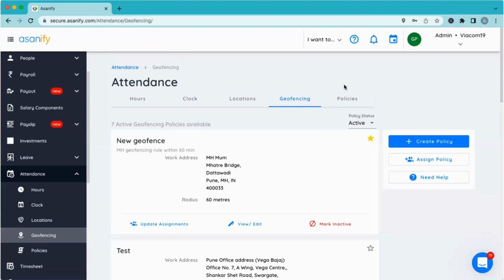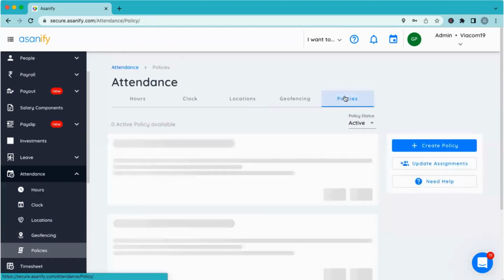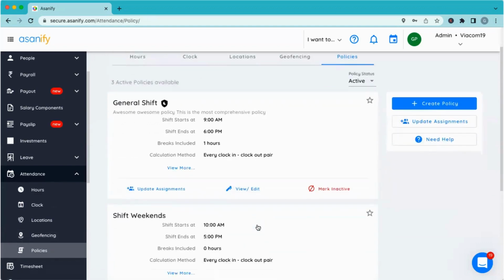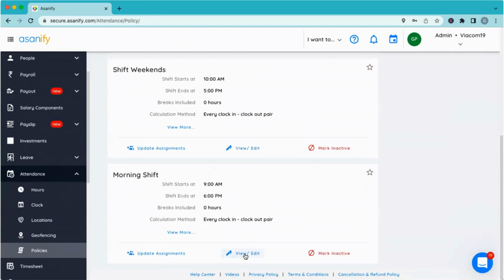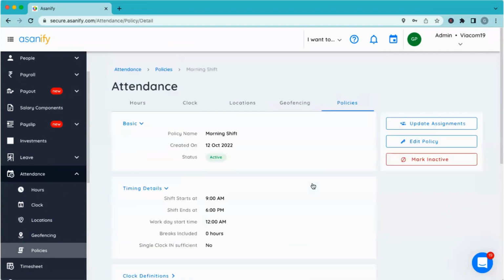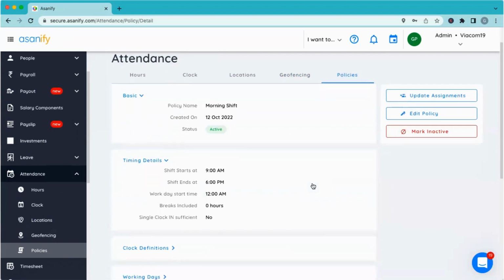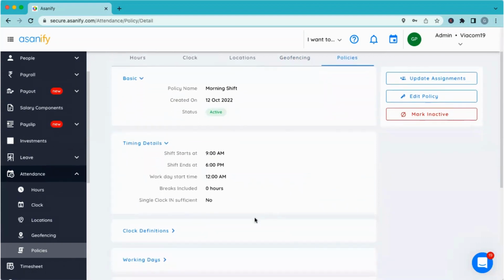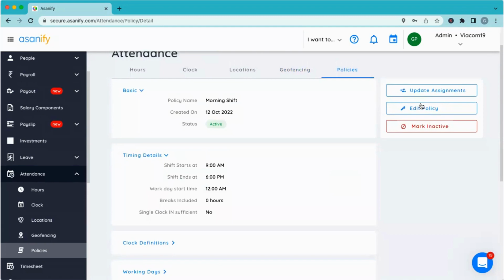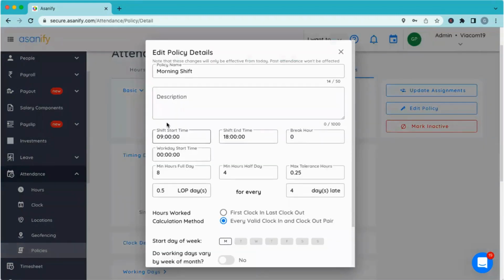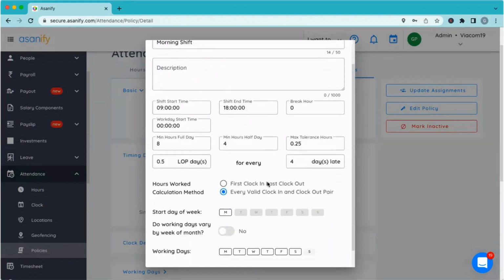Of course. Yeah. So what you can do in Bima is, I understand that policies have already been created. Once the policy is created, let's say look at the morning shift policy that I created just now. If I go to view edit, certain parameters of the policy can be edited also. And it will come into effect the moment I have done the edit policy. Let's say if I go to edit policy for an existing one, I can define that, okay, my shift start time is this, my shift end time is whatever. And I can say my start day of the week. Now, in your case, if the second Saturday has suddenly become off, that's the scenario you said, right?